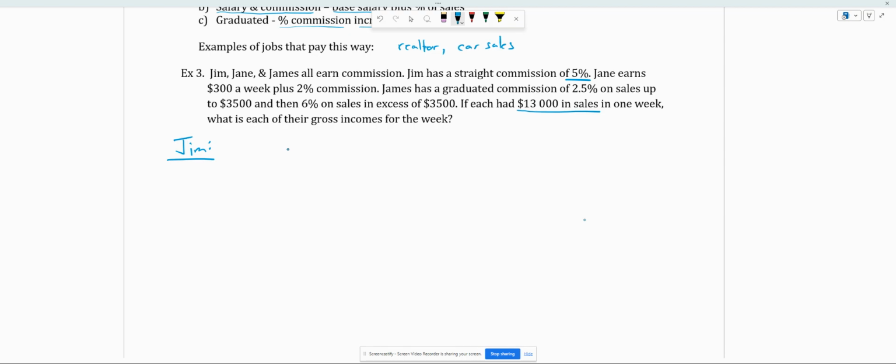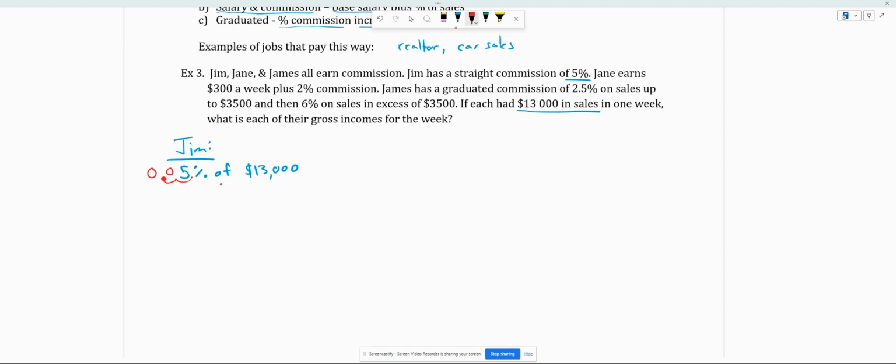So all we have to do is find 5% of his sales. It looks like this. We say 5% of 13,000. Now, how do we actually do the math here? You might recall the decimals right here. We have to divide by 100 or simply move the decimal over twice. So the decimal comes here, and we fill in our zeros.